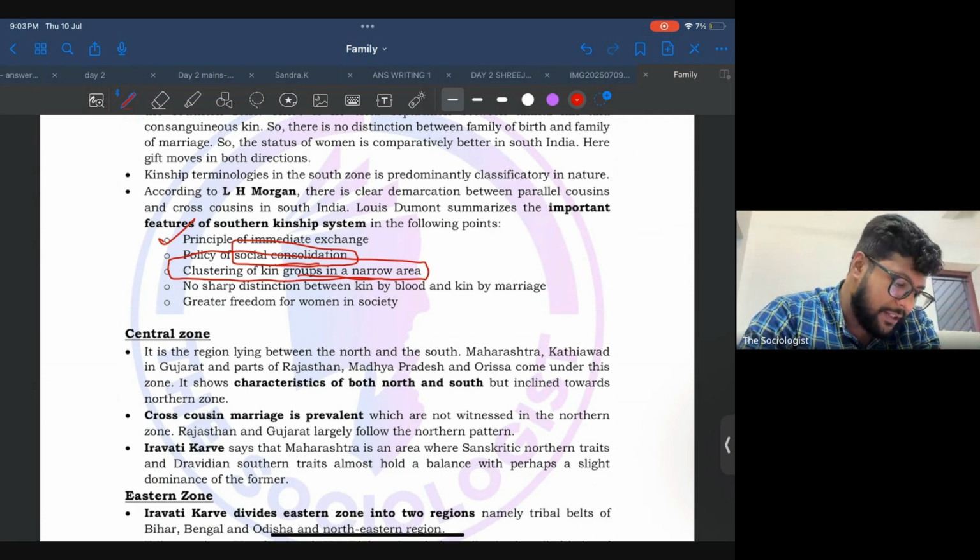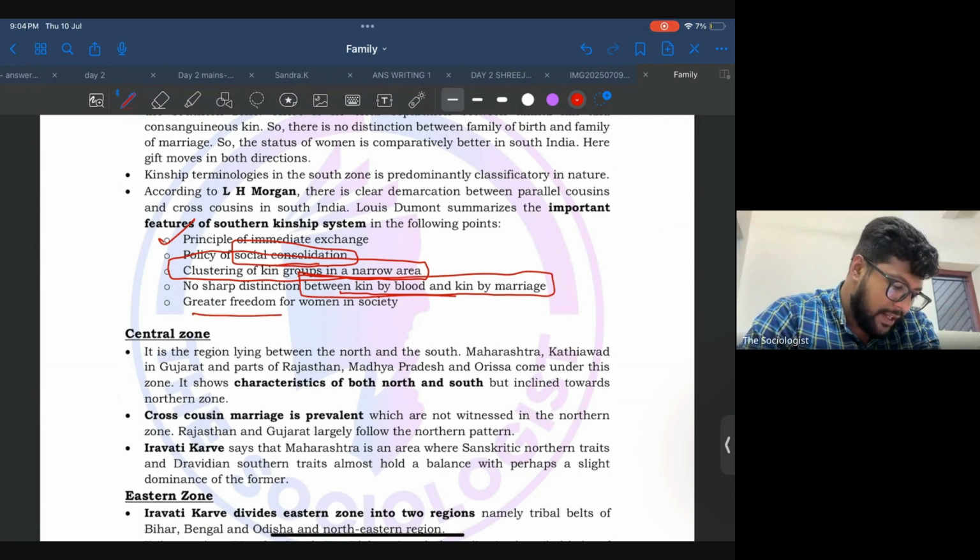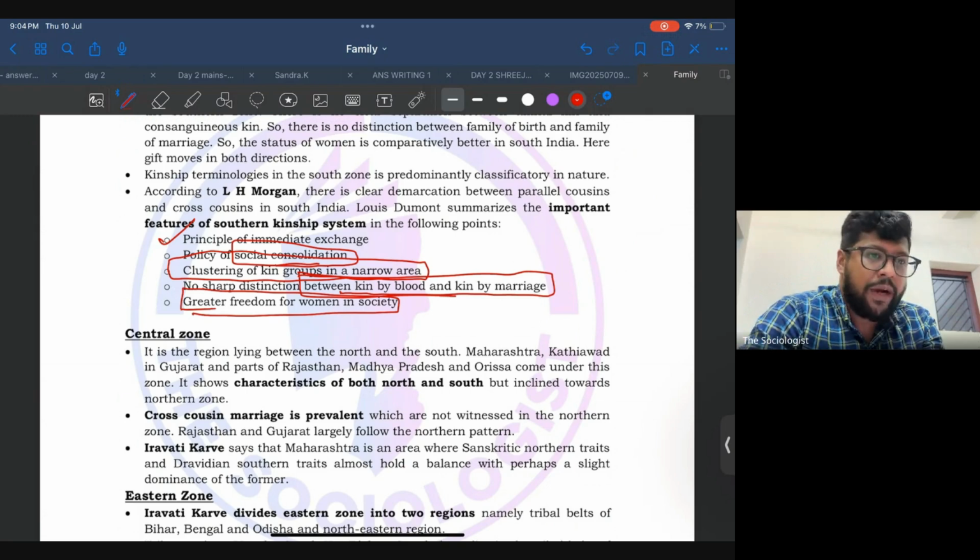So no sharp distinction between kin by blood and kin by marriage. That means one important factor is that since the person is from within the clan or within the family itself, through cross cousin marriage or parallel cousin marriage, both groom and bride will be from the same family. Because of that, women have a comparatively better position in South India compared to the northern part of India, since the woman is already from the family itself. So the freedom for women is greater in the society in southern India compared to the northern part.